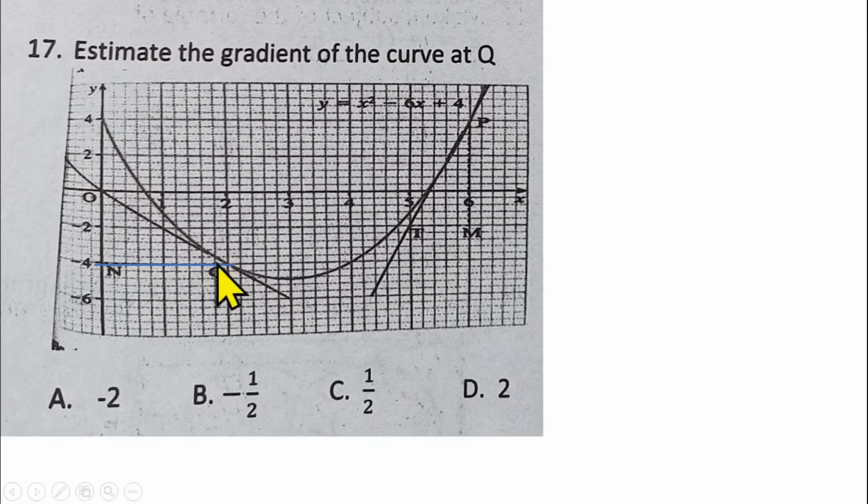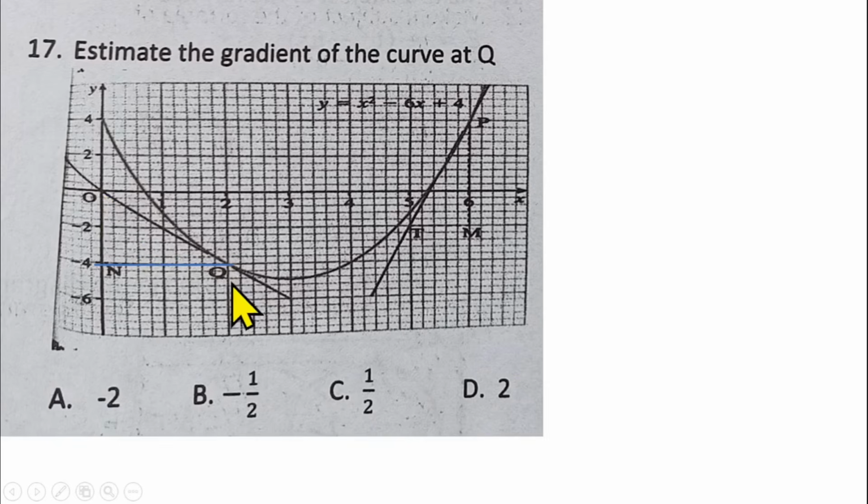So what can we do? At these 2 points, point Q, and this point here where the triangle touches the line of tangent, we can locate the coordinates of those 2 points.